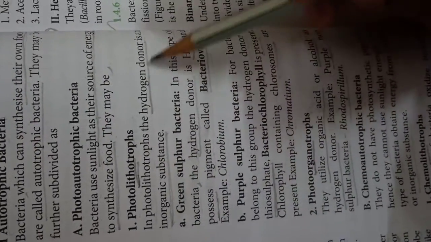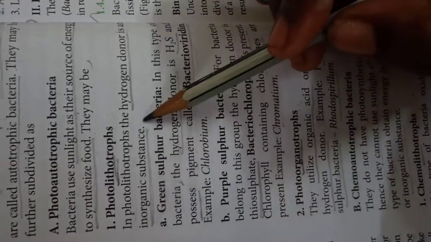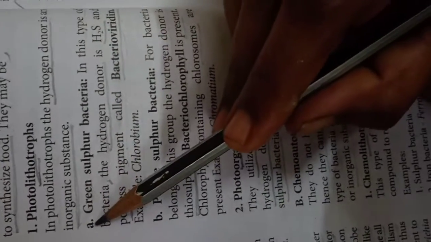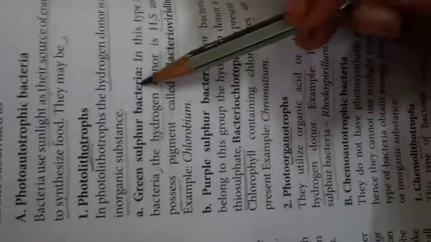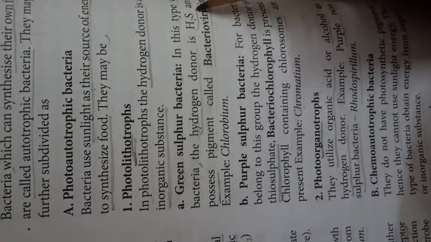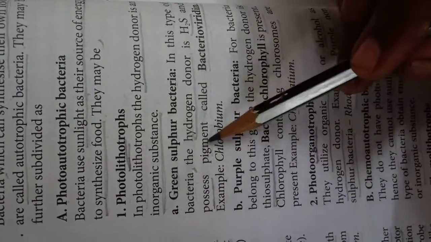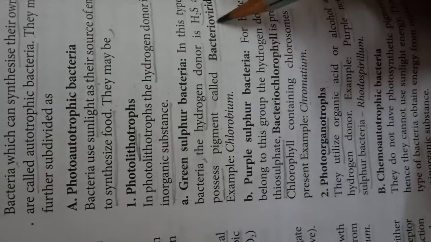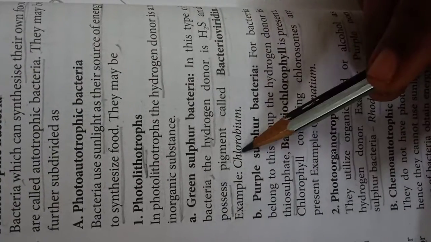They may be photolithotrophs. In photolithotrophs, the hydrogen donor is an inorganic substance. One is green sulfur bacteria. In this type of bacteria, the hydrogen donor is H2S and they possess a pigment called bacterioviridin. Example, Chlorobium.